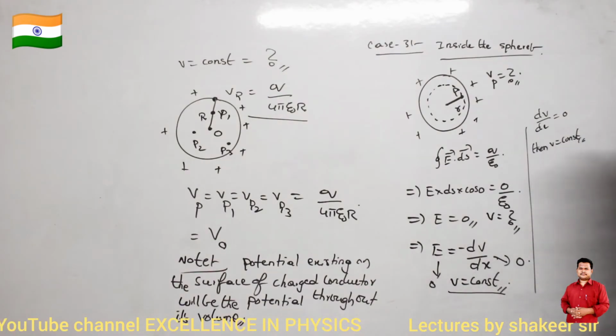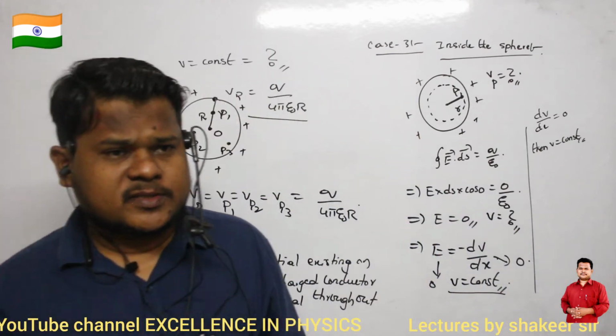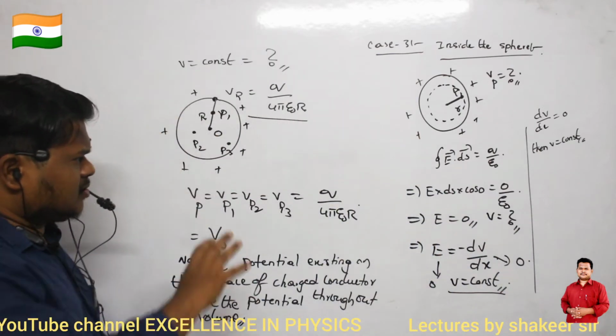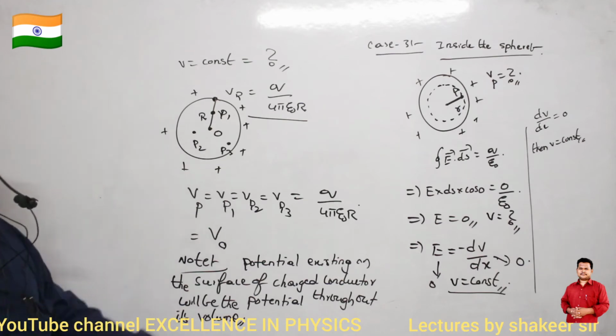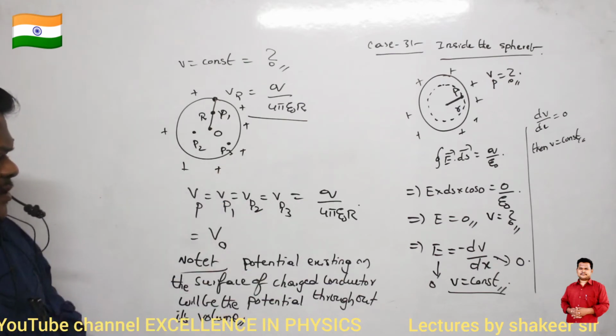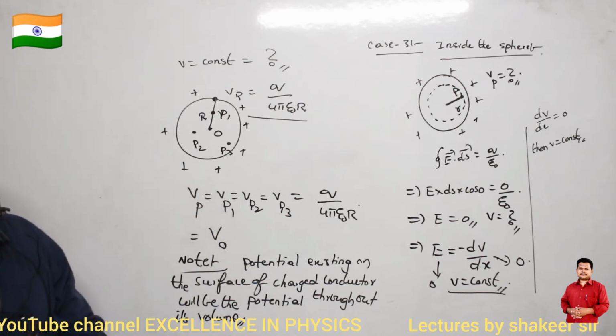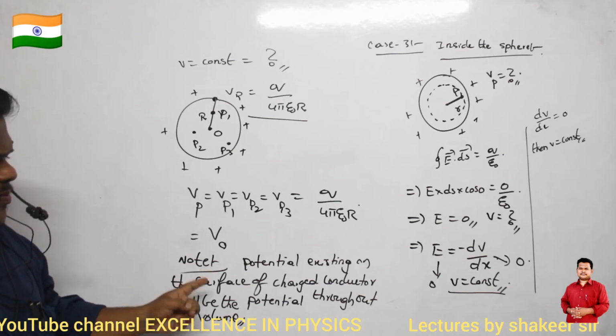Up to here it is clear. The potential existing on the surface of a charged sphere or charged shell, which are conductors, will exist throughout the volume of these bodies also. So this is a very important point.